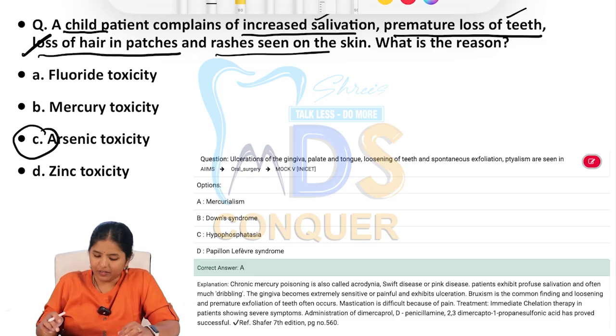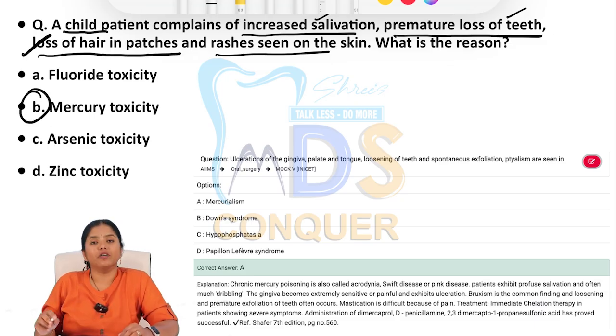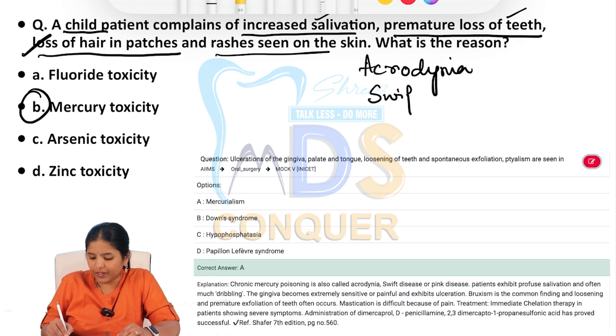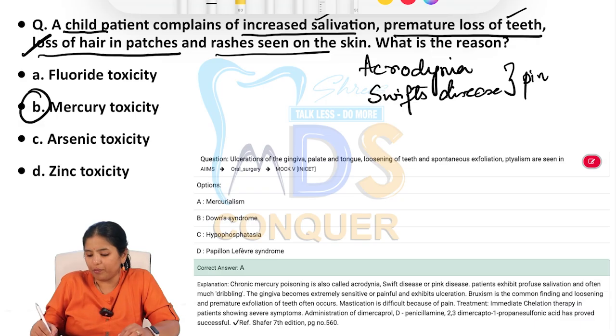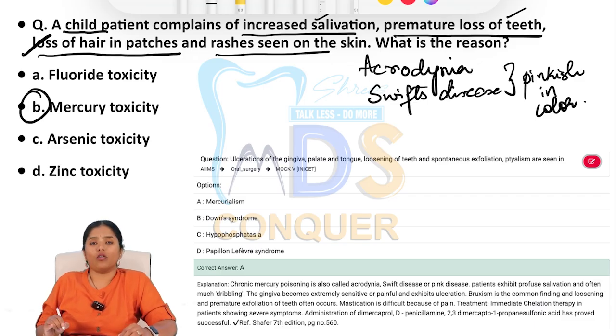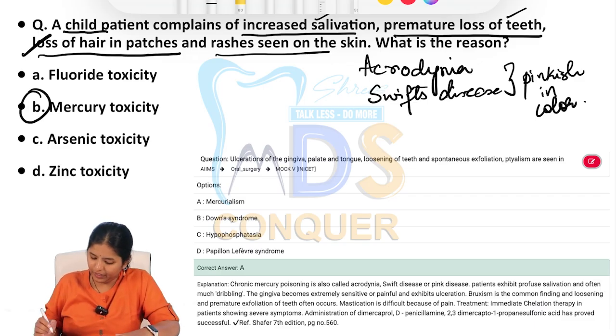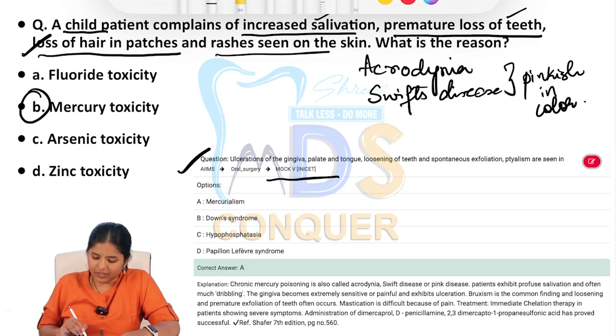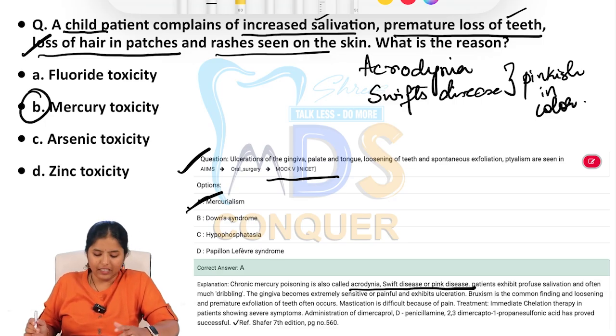The answer is mercury poisoning. Mercury toxicity, also called acrodynia, or Swift's disease. The patient appears pinkish in color. We have already covered this innumerable times in our smart videos, our bootcamp series, pro-life classes and offline classes. The same question was given in your mock exam. The answer is mercurialism, also called acrodynia, Swift disease, or pink disease. Very easy, scoring question.